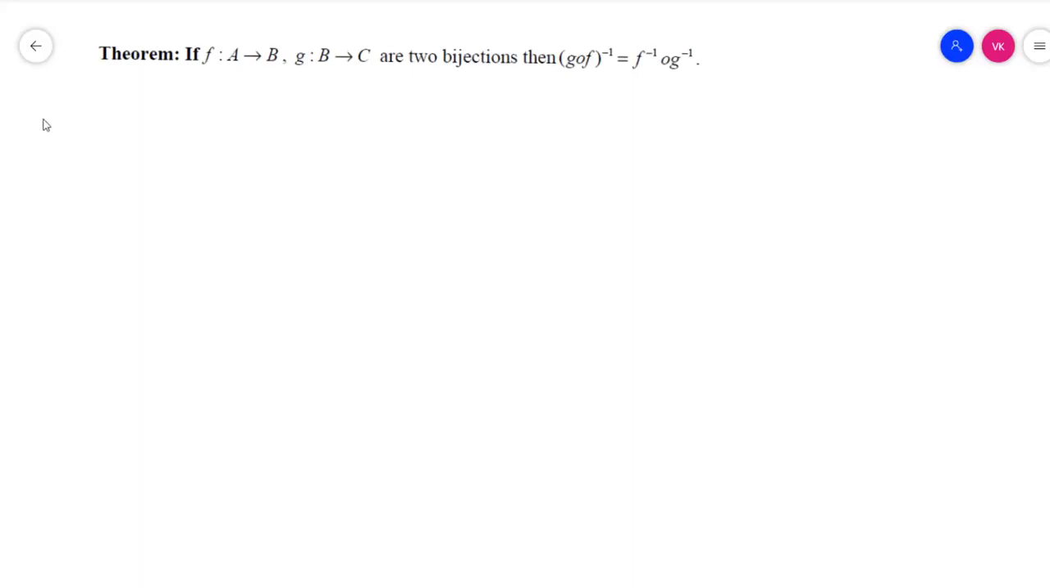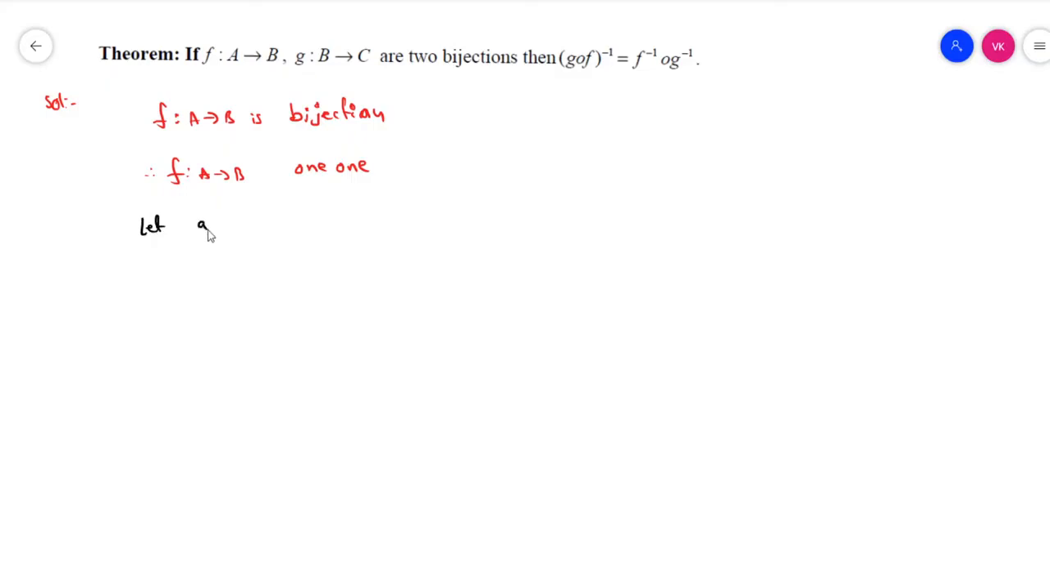First of all, the solution. In this problem also I will take 2 sides. First of all, F mapping A to B is a bijection. Then we can write F mapping A to B is 1-1. We can write the definition like that.